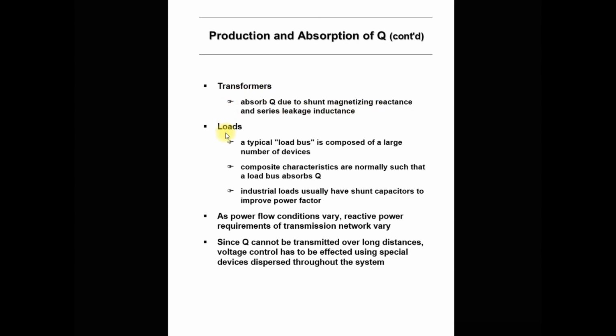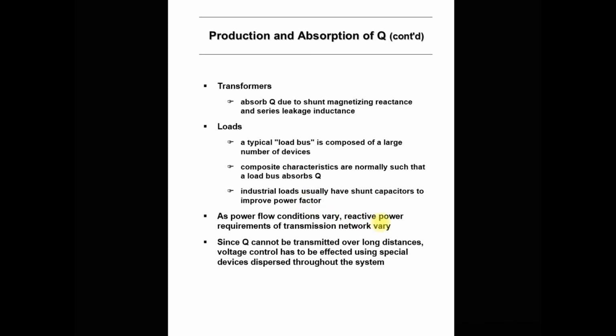Then another is the load. Typically the load bus is composed of a large number of devices. Many devices are connected. Some are resistive loads, some are more inductive loads. So the composite characteristics are normally such that they absorb the reactive power, because most of the loads are inductive in nature. Industrial loads, for example, are more inductive in nature because large motors are connected, like induction motors and DC motors. All the rotating machines, all the motors, are inductive loads.